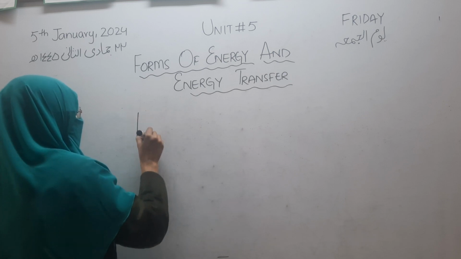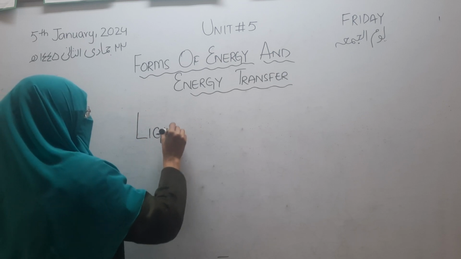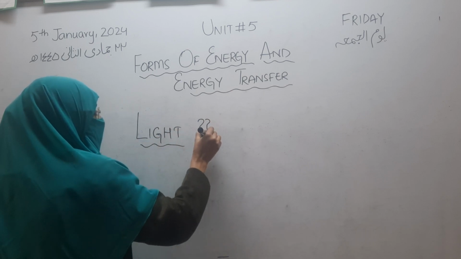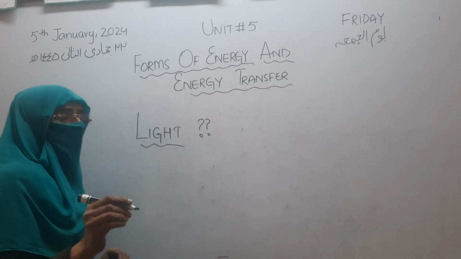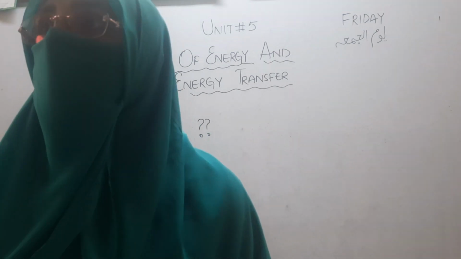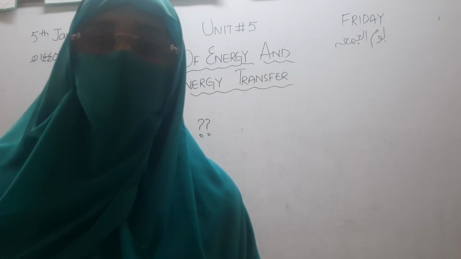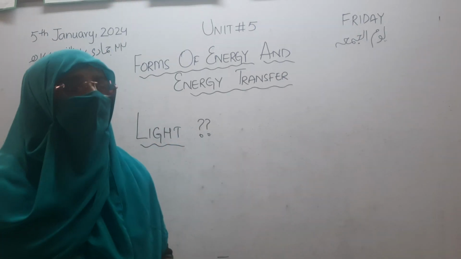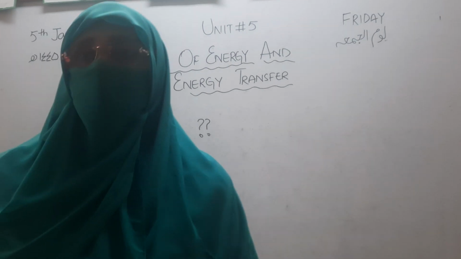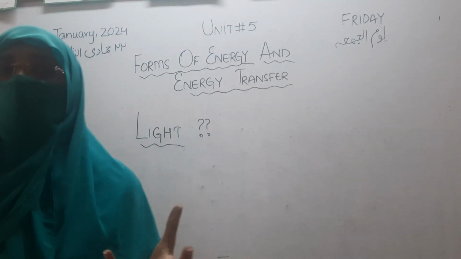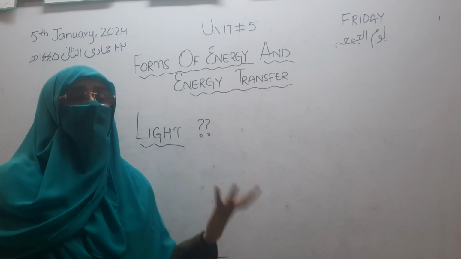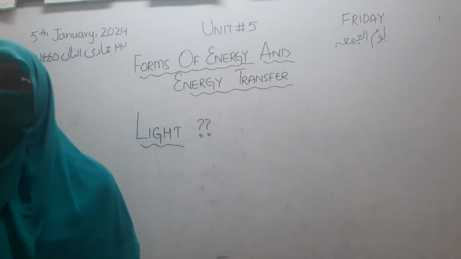Can anybody tell me what is light? Good. Light is a form of energy. Sarah, can you tell me what is the source which gives us a very huge amount of light energy?